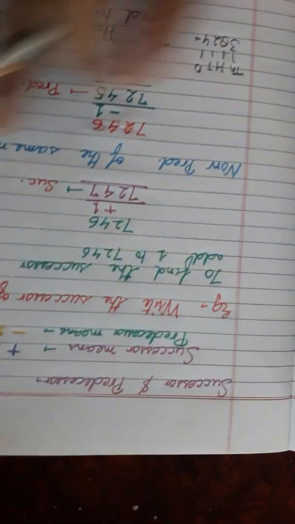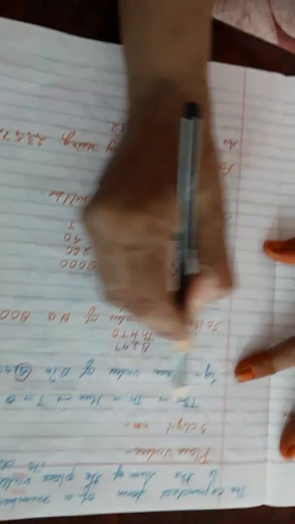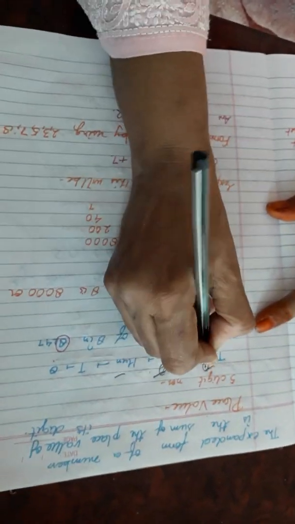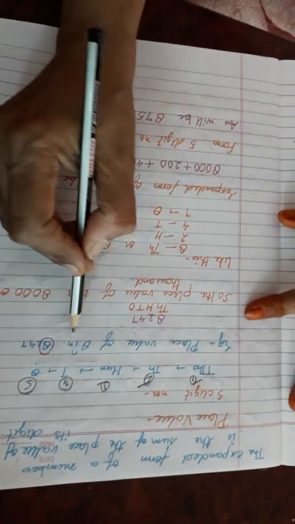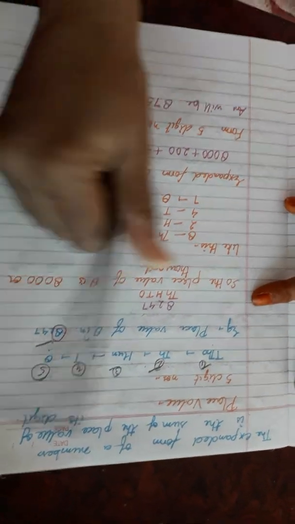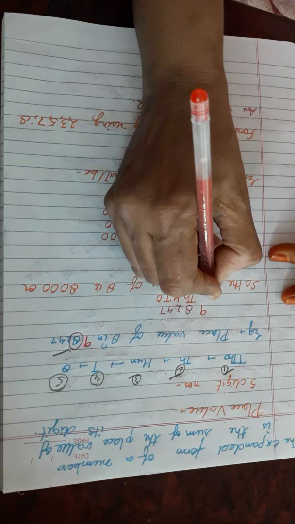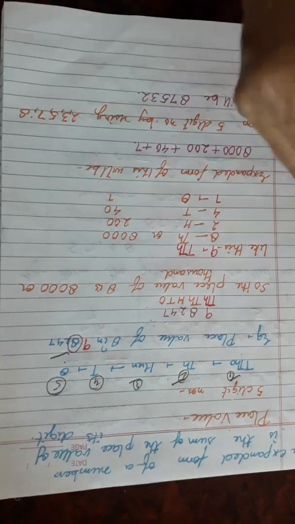Now we will study the place value chart. Like this, I have made a note for you. This is a 5-digit number. Okay, 5-digit number means ten thousands, thousands, hundreds, tens and ones. First, second, third, fourth, and fifth. 5-digit. Okay. For example, I have given you only up to the thousands place. But if you add a number before 8, it should be a 5-digit number.